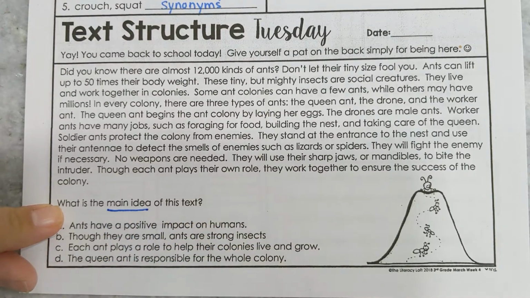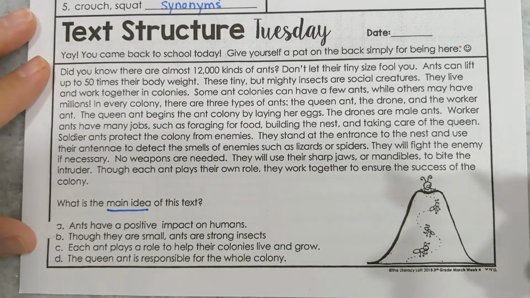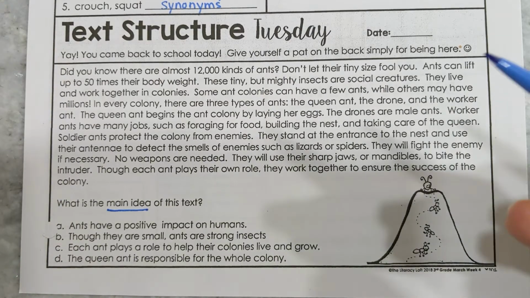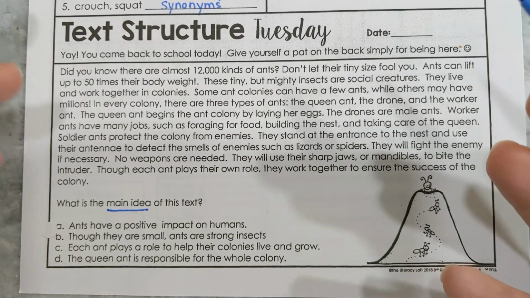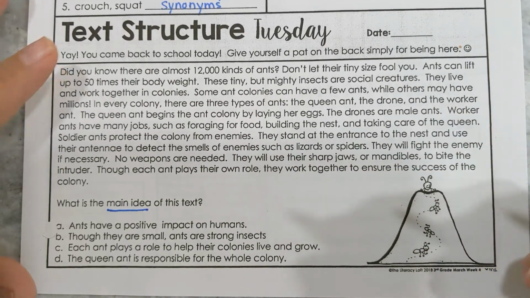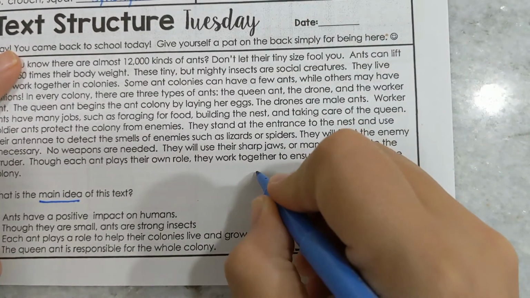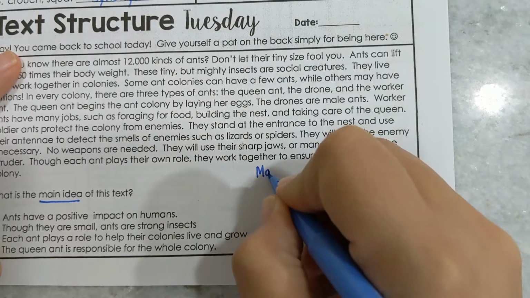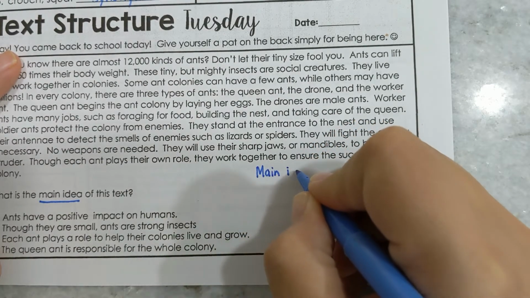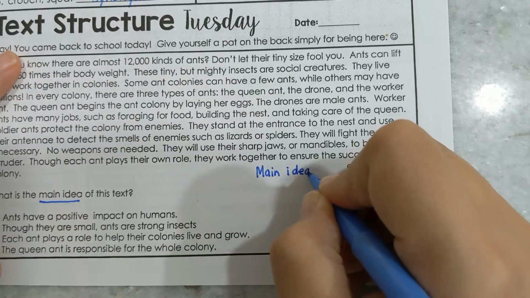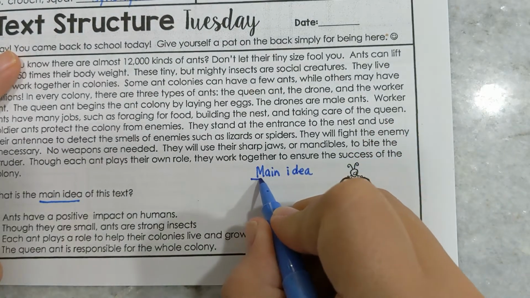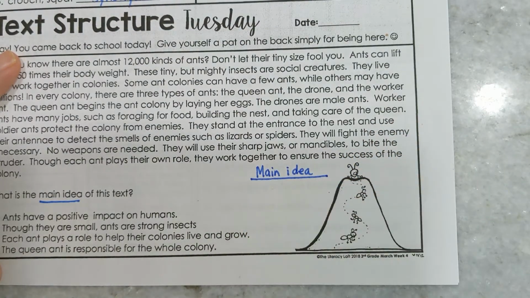If you will remember, we talked a lot in class about main idea. Remember that the main idea is asking us, what is this text mostly about? I'm going to draw a teeny tiny little graphic organizer here. We have the main idea, which is a blanket statement about what the text is mostly about.